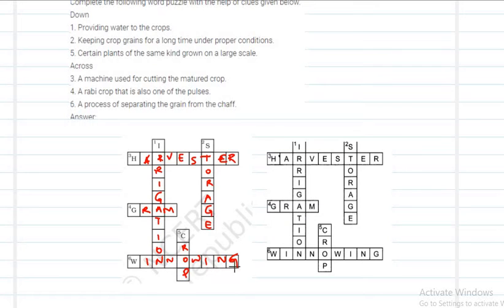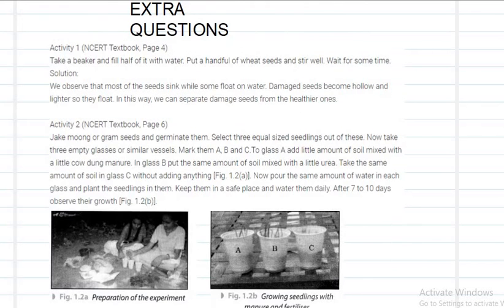Winnowing. This is one of the methods which is used to separate the chaff. Extra questions you can see. What is that extra question? In your textbook you can see three activities.